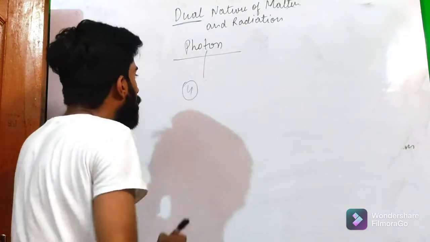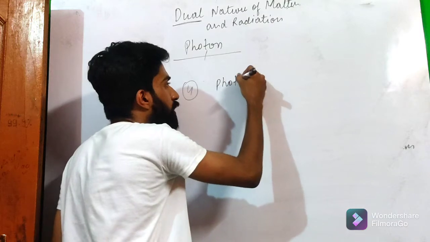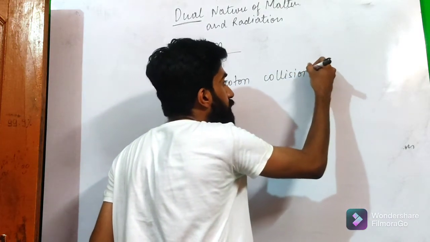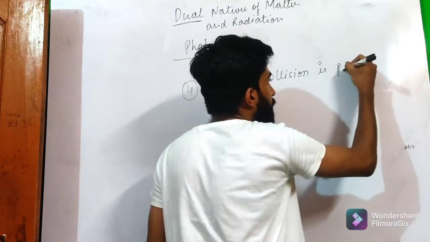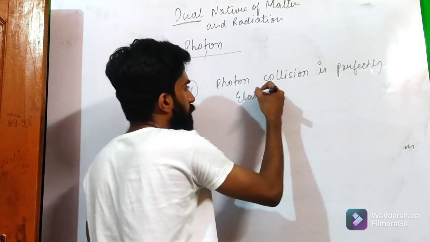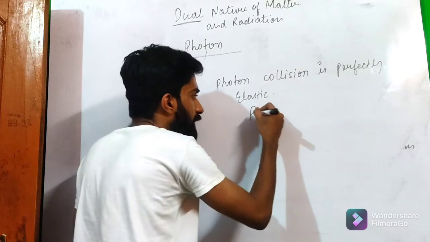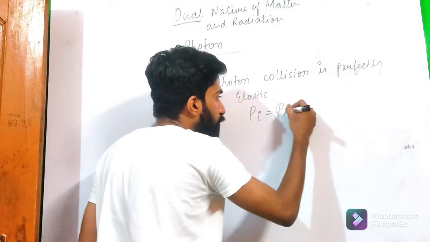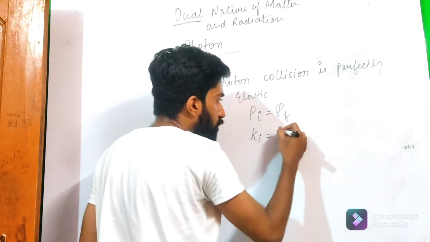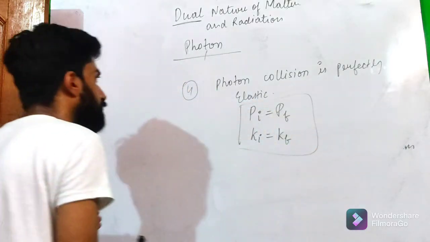Point number 4 is that if any photon collides, photon collision is perfectly elastic. What does it mean? It means that the momentum of the photon is always conserved and the kinetic energy of the photon is always conserved.